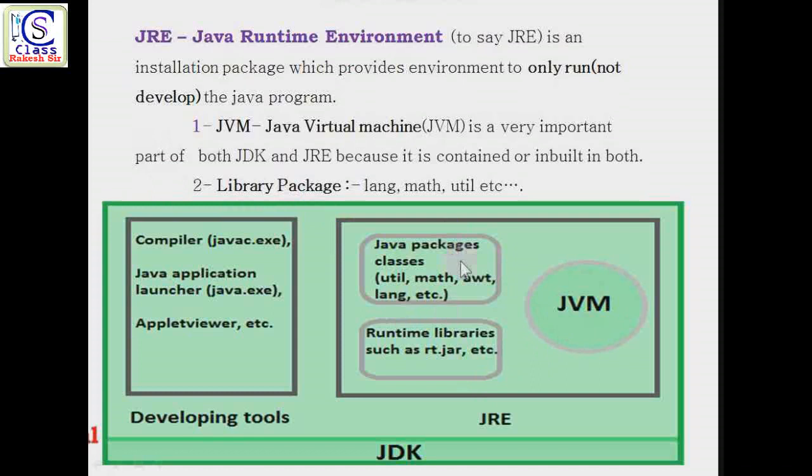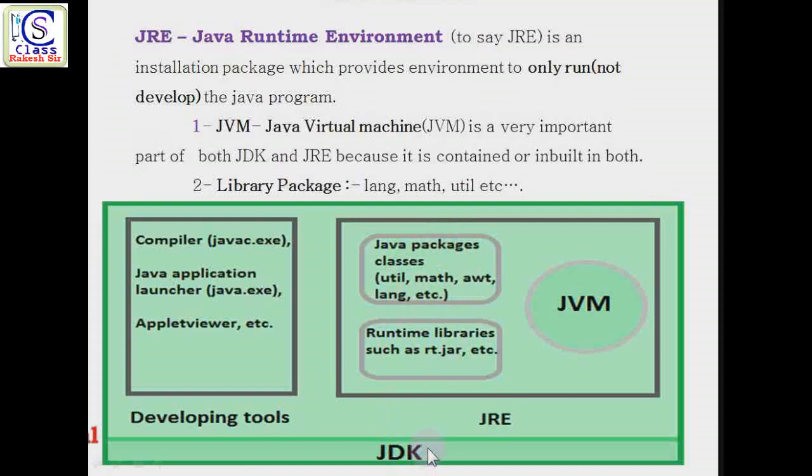And the second part of JRE is the library package. There are many different types of library packages which we use whenever we develop or execute a program, like java.lang, math, AWT, util, and many others. These are all Java packages, or you can say JRE packages, and they are contained in JDK. So all these predefined packages are always contained in the JRE part of JDK.